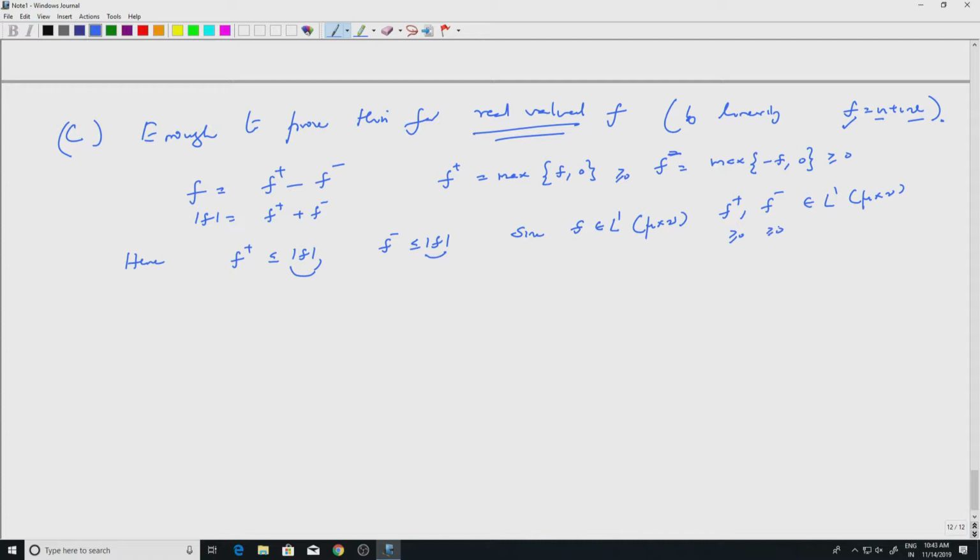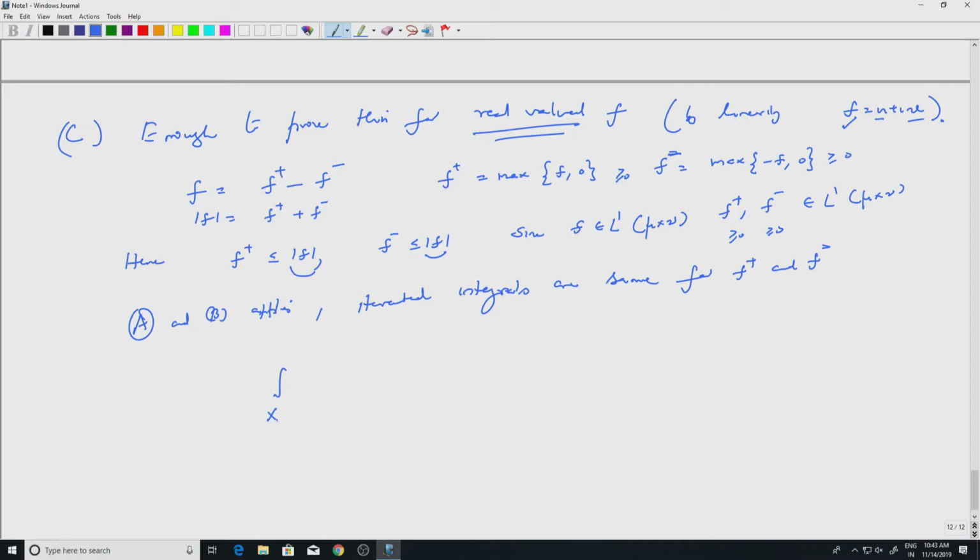So A and B, if you want, A and B apply, and the iterated integrals are the same for f plus and f minus. Okay. So I'll write it instead of bringing in phi and things like that. Let me write it in one go.